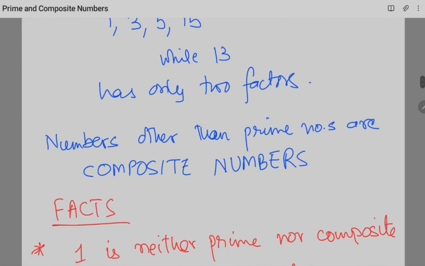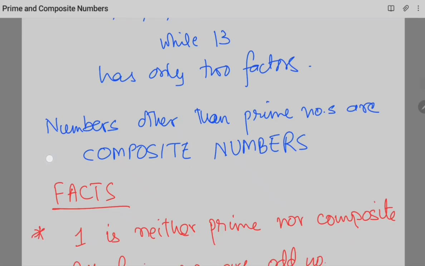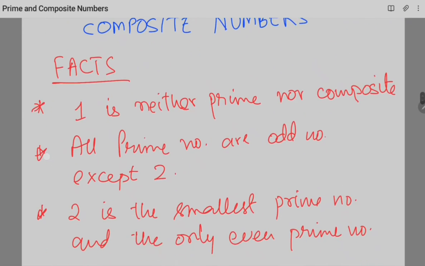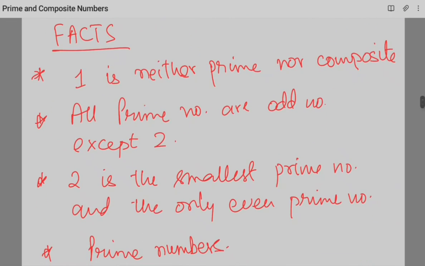Moving on, now we will understand what are composite numbers. All other numbers other than these prime numbers are called composite numbers. Now we will learn some important facts about the prime numbers.